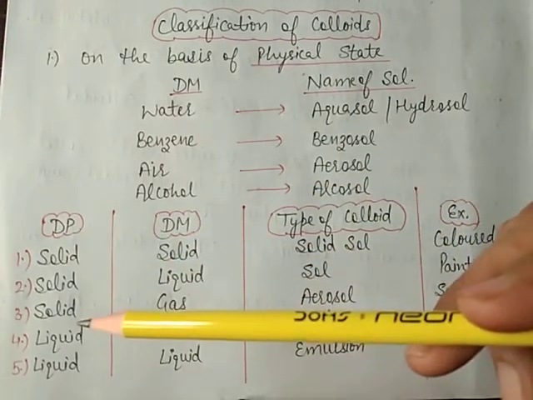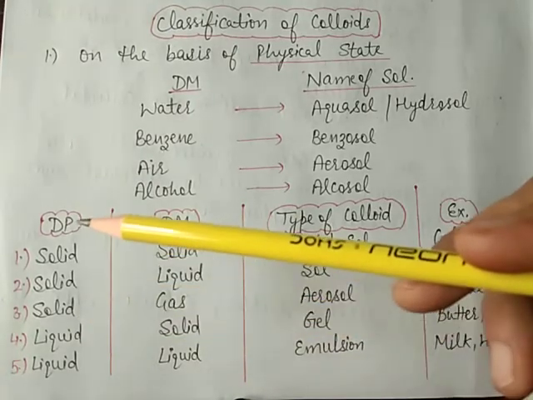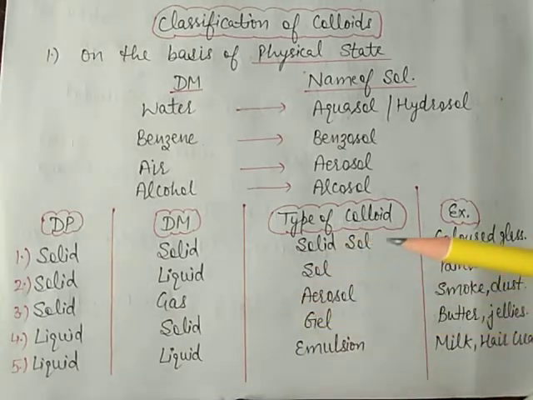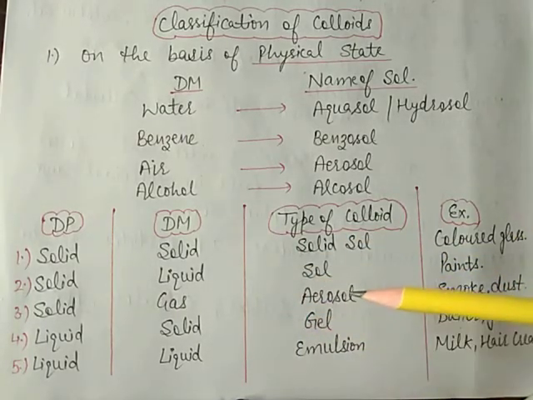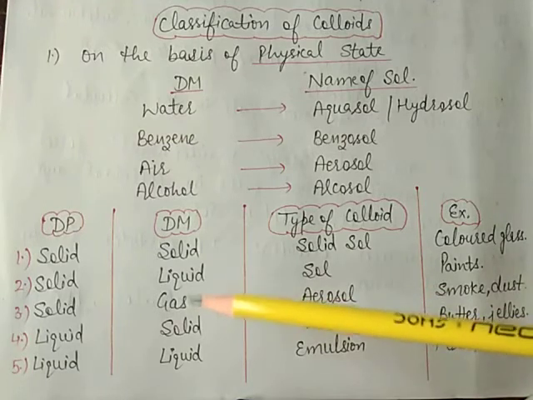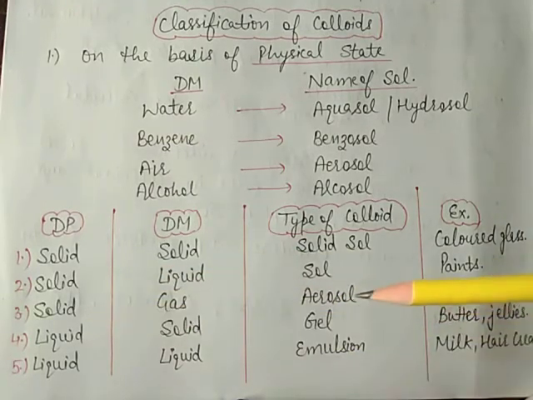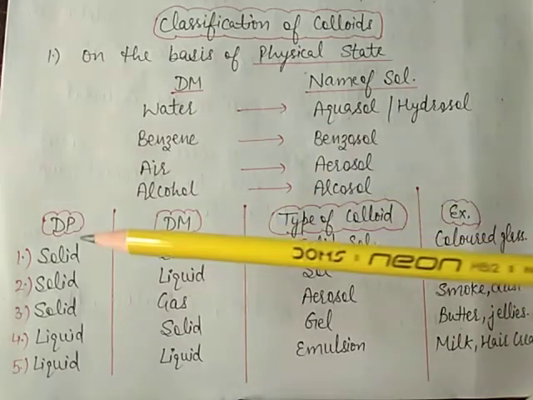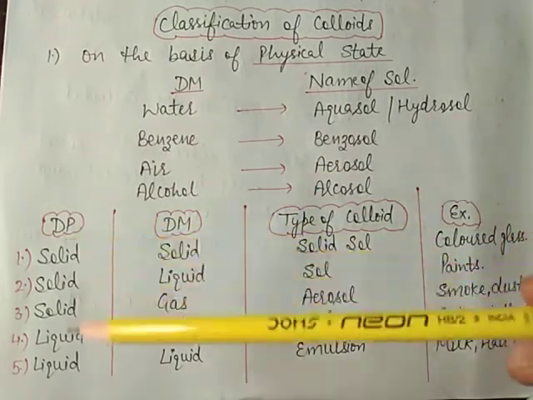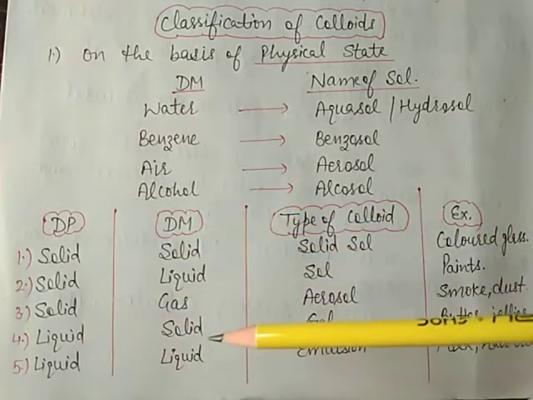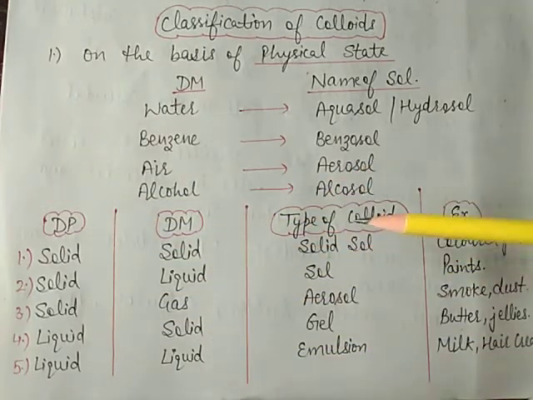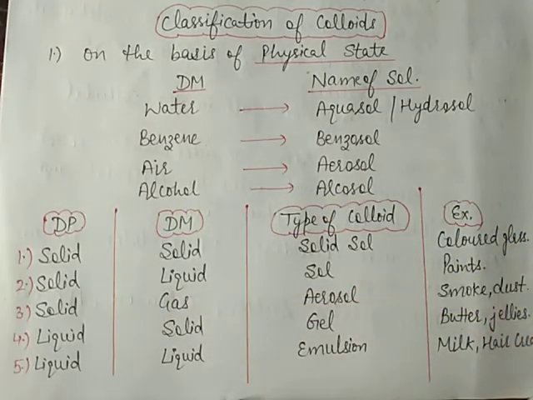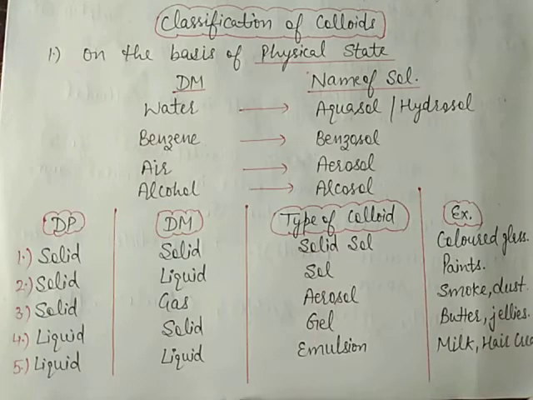Dispersed phase solid, dispersion medium gas, then the type of colloid is aerosol, because in gas air is present and solid forms sol, so aerosol is formed. And here the example is smoke and dust. If the dispersed phase is liquid, then the dispersion medium is taken as solid. Then what type of colloid is formed? Gel is formed. Means liquid and solid make a gel. Example is butter, jellies.